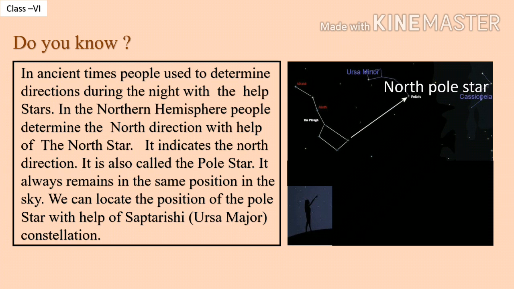Dear students, do you know, in ancient times, people used to determine directions during the night with the help of stars. In the northern hemisphere, people determine the north direction with the help of the North Star. It indicates the north direction. It is also called the pole star. It always remains in the same position in the sky. We can locate the position of the pole star with the help of Saptarishi, the Ursa Major constellation.